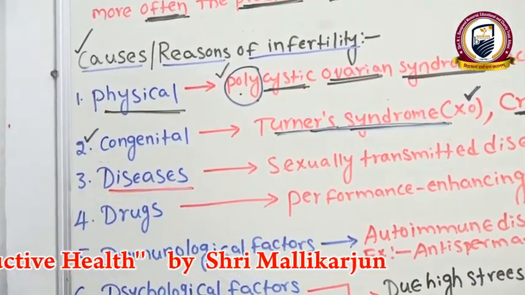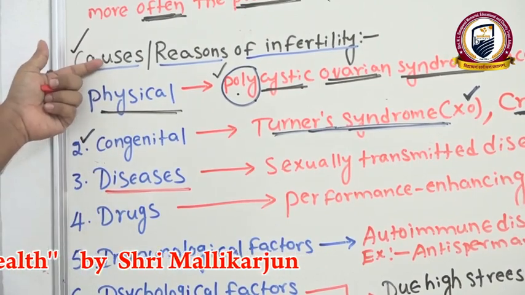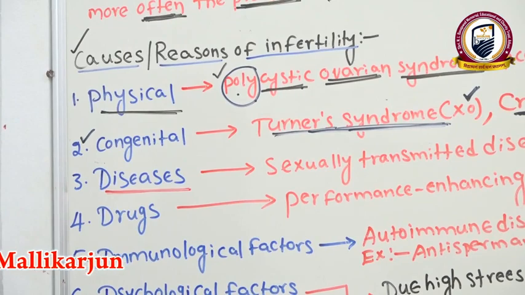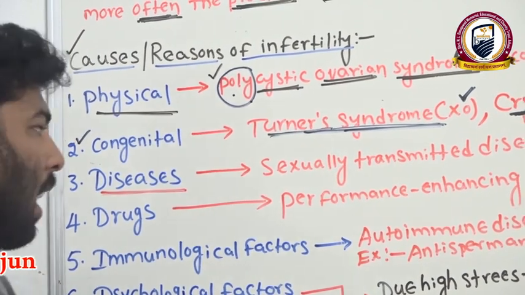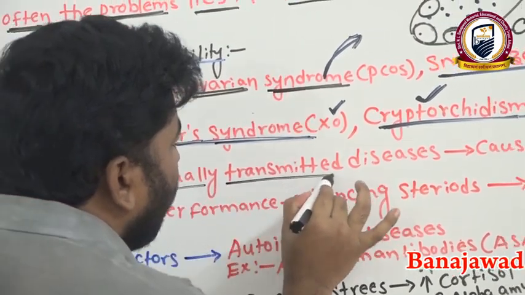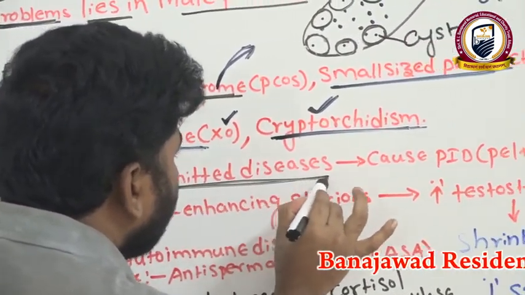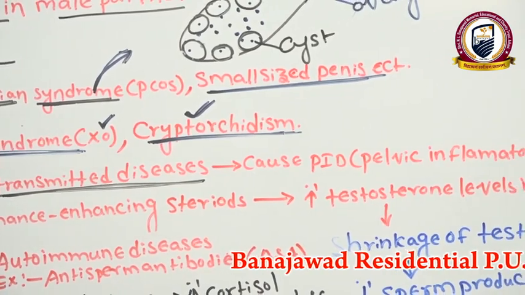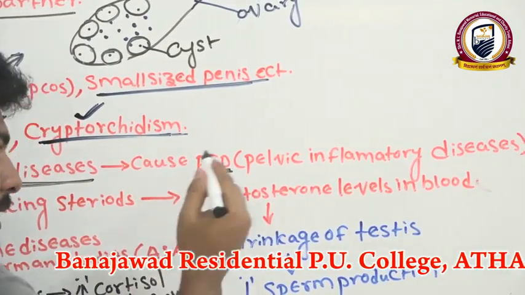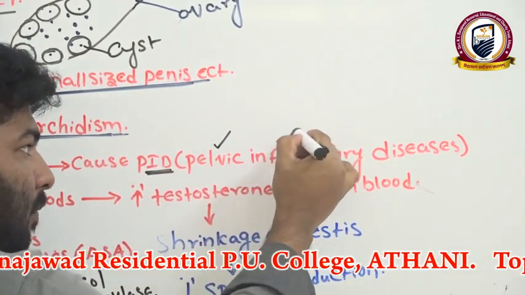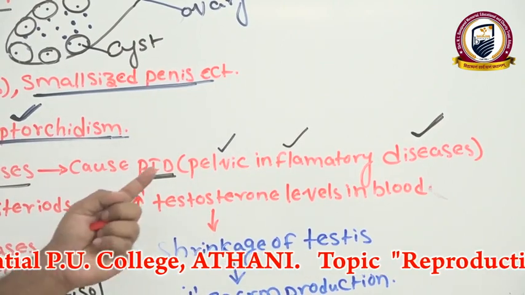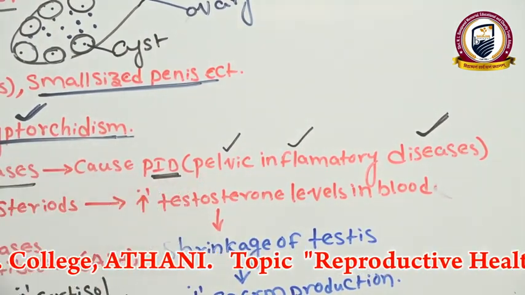Due to diseases also, males or females get infertility problems. What are those diseases? Already I told you while discussing sexually transmitted diseases, what happens? It causes PID, that is pelvic inflammatory disease, damaging the genital organs.